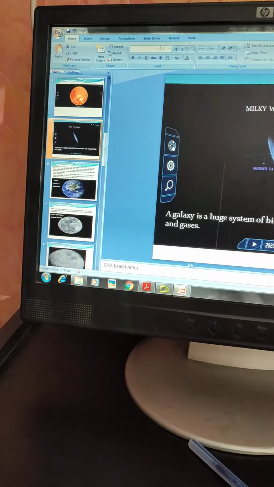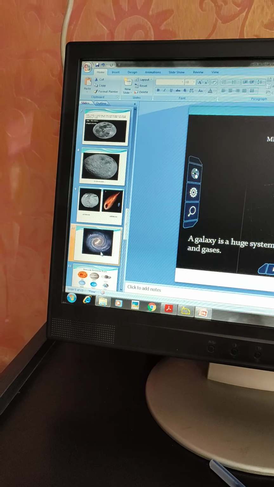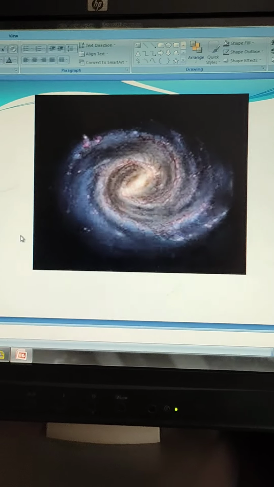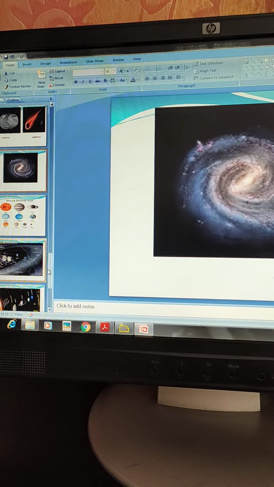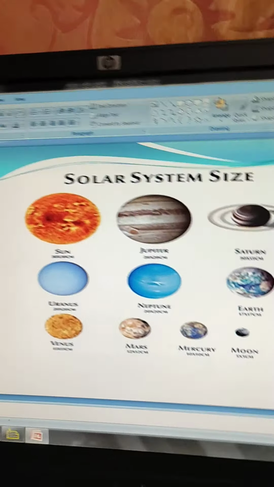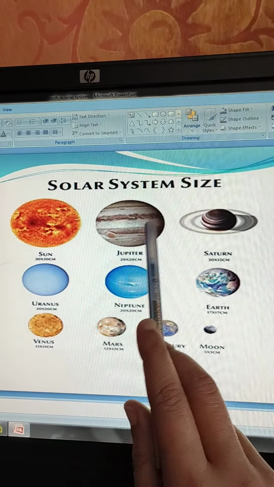I'll show you another picture of the Milky Way Galaxy. This is the picture of the Milky Way Galaxy that has been taken with the help of satellites, and this is actually the pictures of different planets in our universe according to their size.